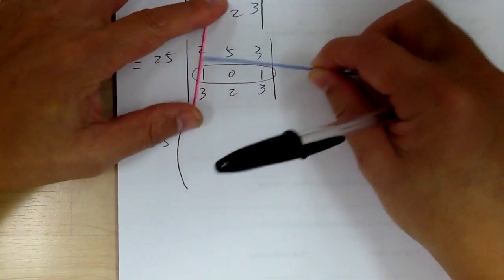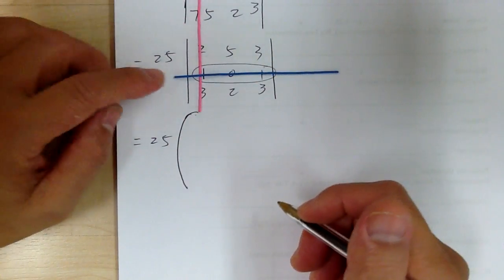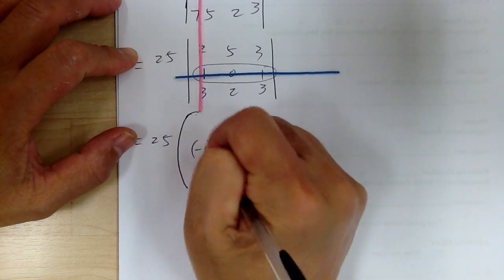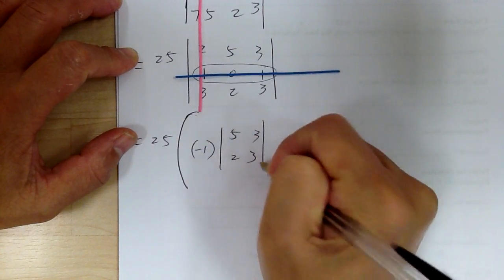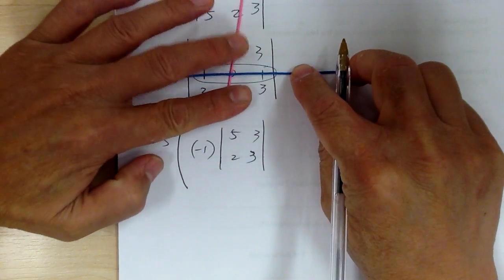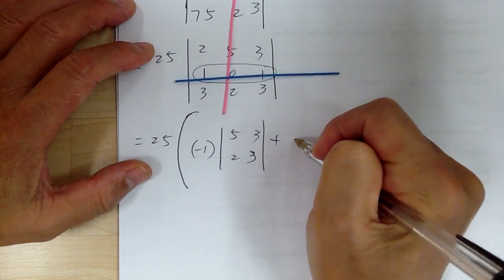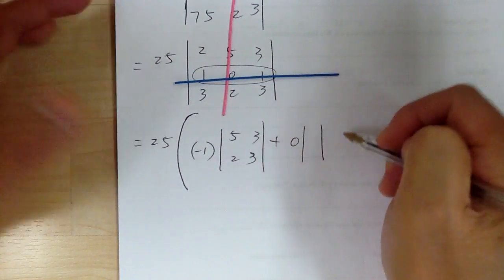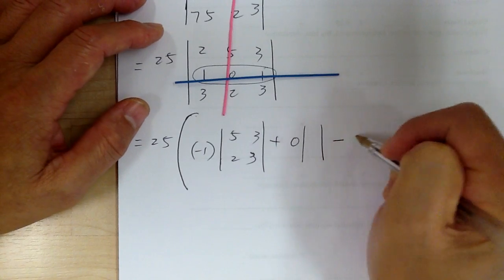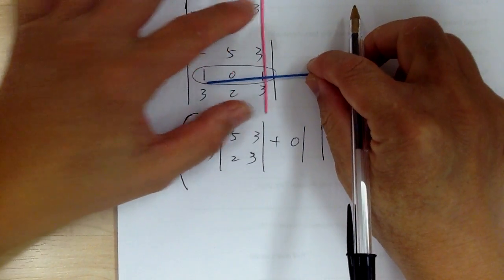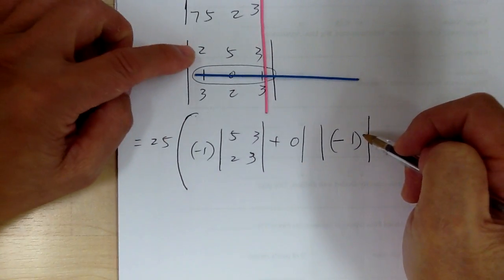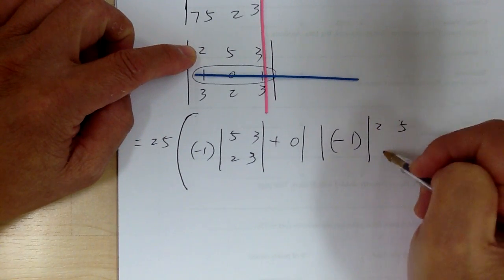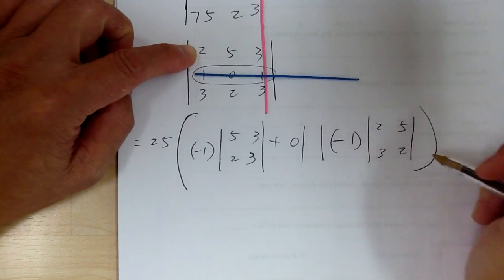First I'm going to do the expansion by minor on the 1. Now remember, this is negative, right? So it'd be negative 1 times 5, 3, 2, 3, right? And the next one would be 0, so it'd be plus 0 times whatever, then you don't care, right? So minus 1 times the minor of 2, 5, 3, 2.